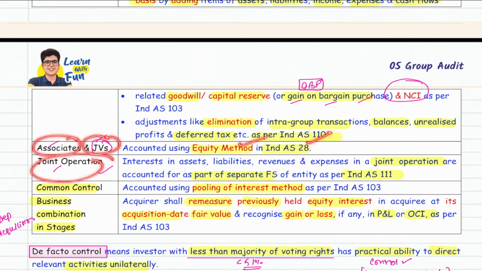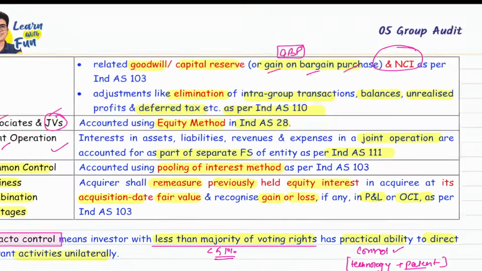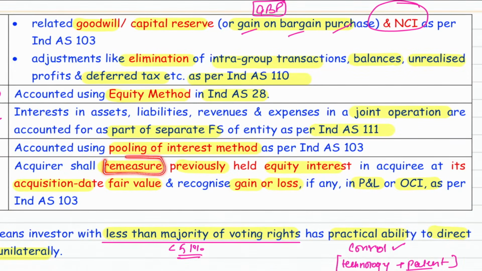For joint operation, you need to prepare the separate financial statement and just include your share of joint operation as per Ind AS 111. Common control method is called pooling of interest method, and business combination in stages is called step acquisition. What do we need to do? Remeasure the previously held equity interest. When you remeasure it at fair value on the acquisition date, it will lead to some gain or loss, which needs to be set off in the P&L or OCI.